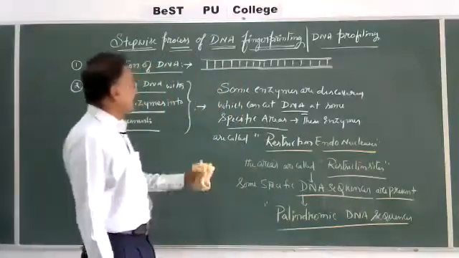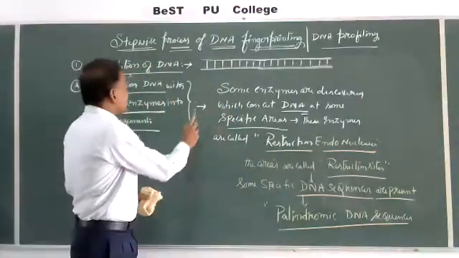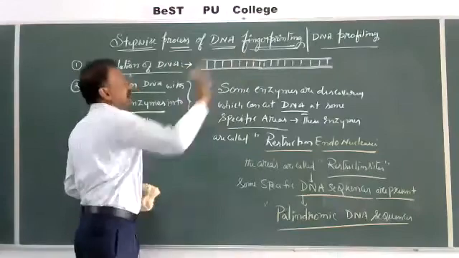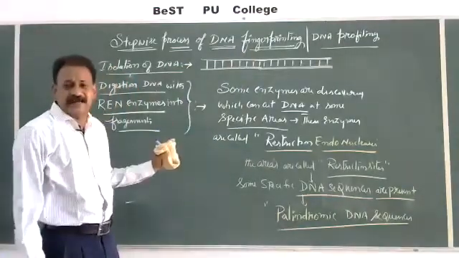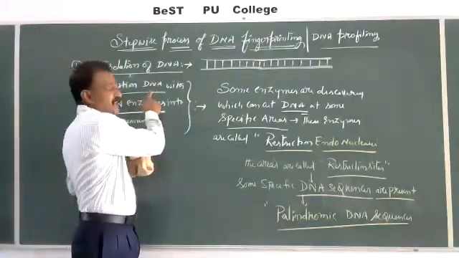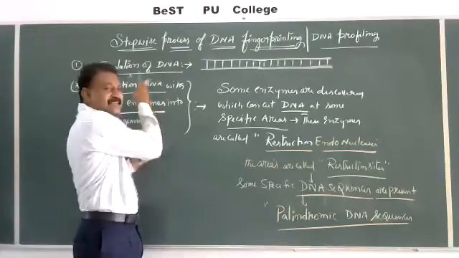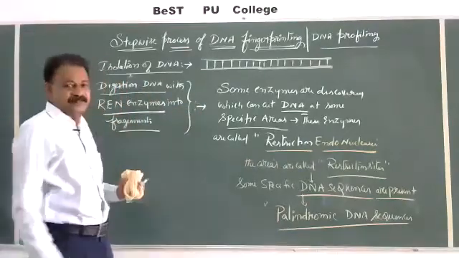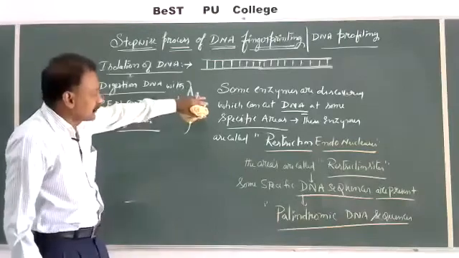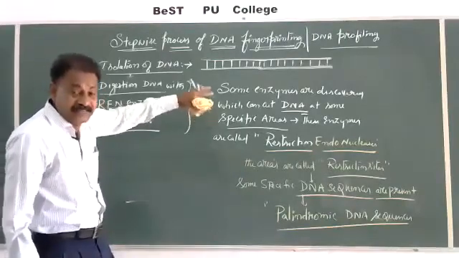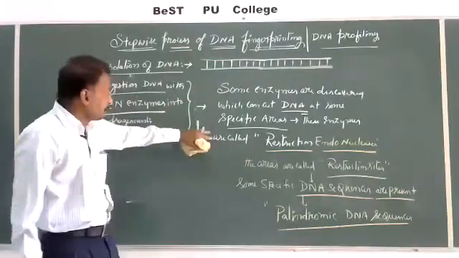Listen carefully, my dear students. So, first step, isolate the DNA, and second step, digestion of DNA with the help of enzymes. It means cutting the DNA with the help of enzymes. I wish to give that information, not in detail. We will study this in detail in biotechnology again.